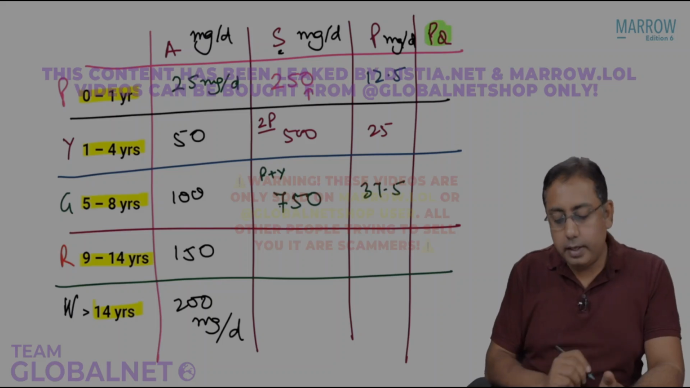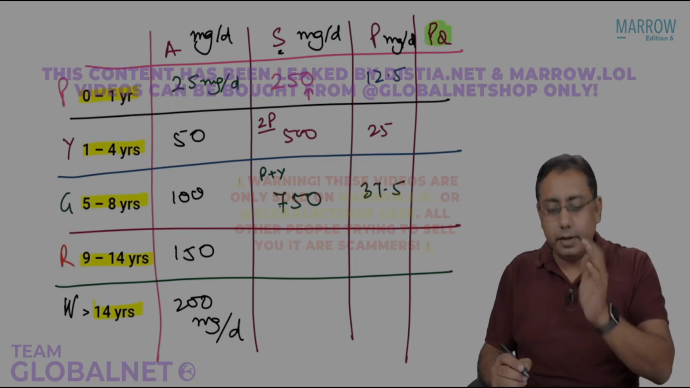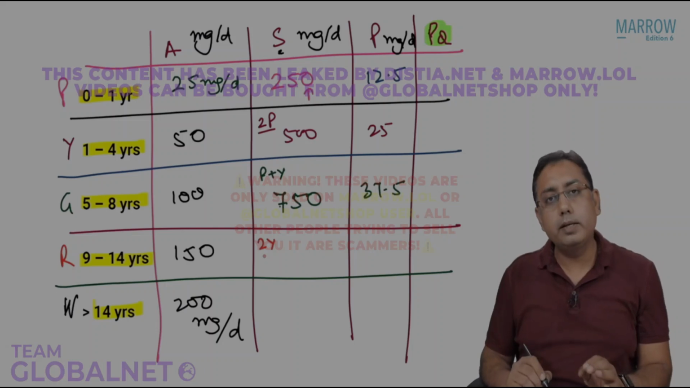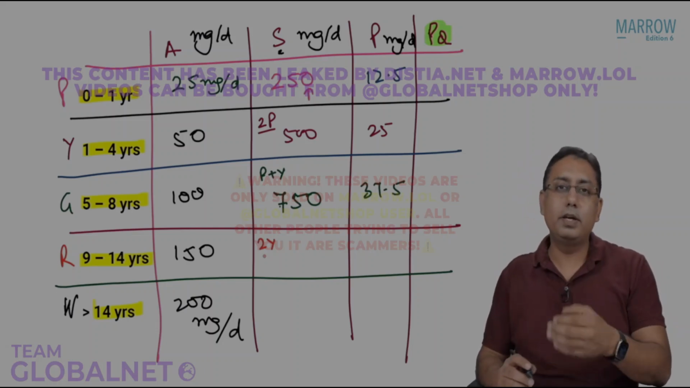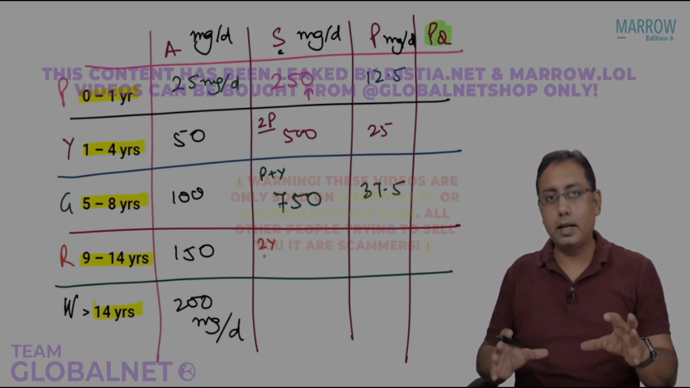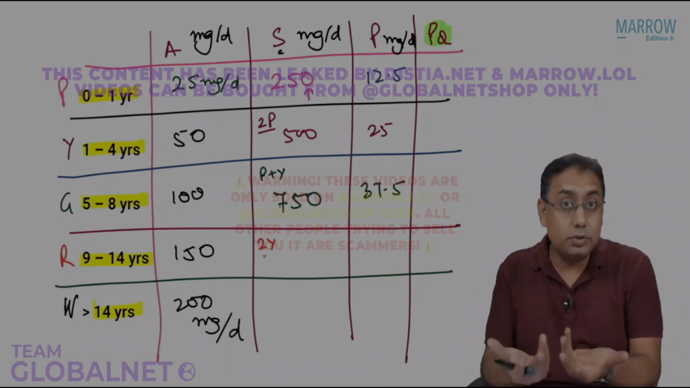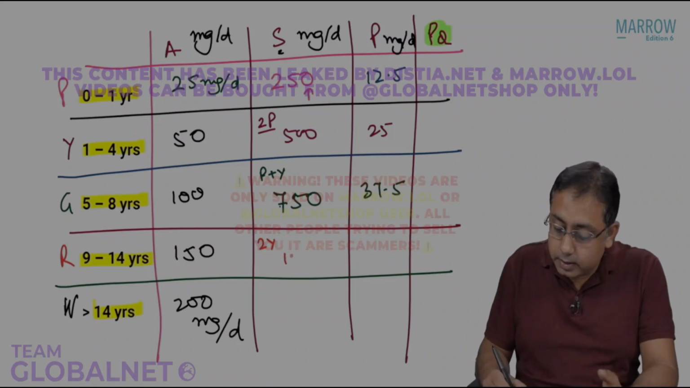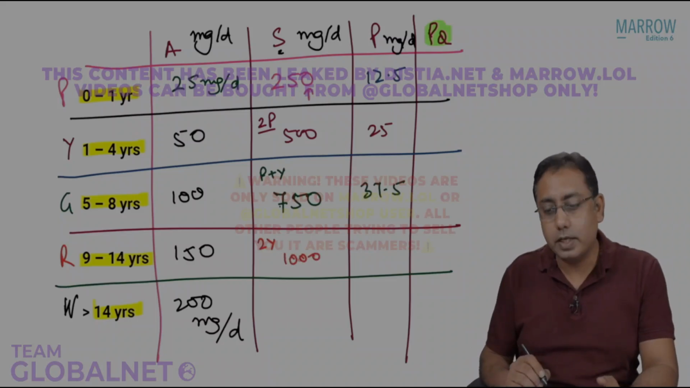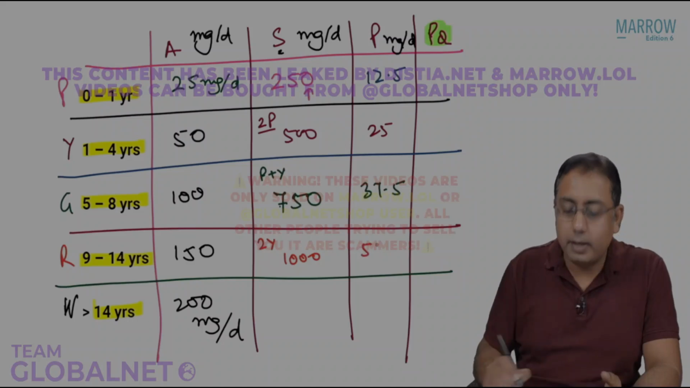Next is the red category. Red category is very interesting. It is double of the yellow category. In practice also, we don't have all the category tablets. For the yellow category, we just give them double the dose. So that's how you should also remember it. What is the double dose? It is 1000 milligrams of sulfadoxine with pyrimethamine of 50 milligrams.